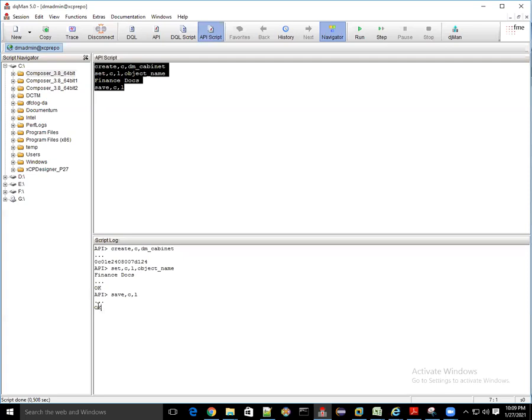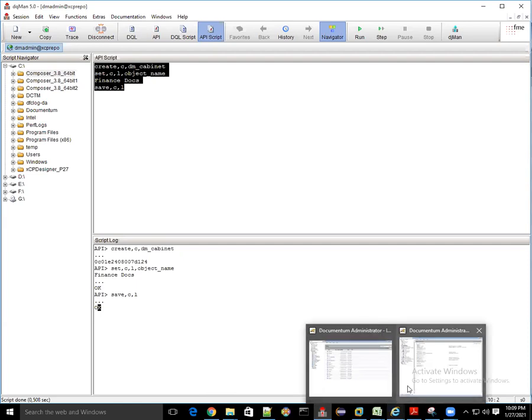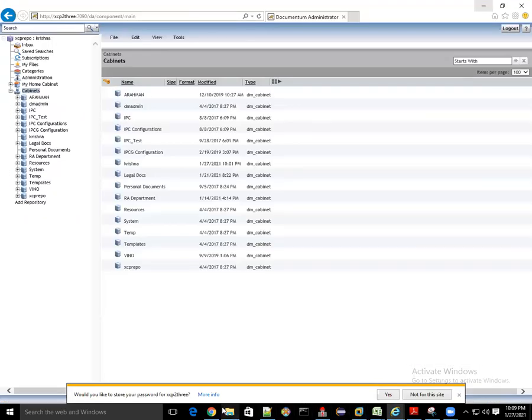Every command says okay. Also, no semicolons are required like in DQL, because we are using the API. If we were using DQL, then we would work with that. Now we have to verify whether this has been created or not.